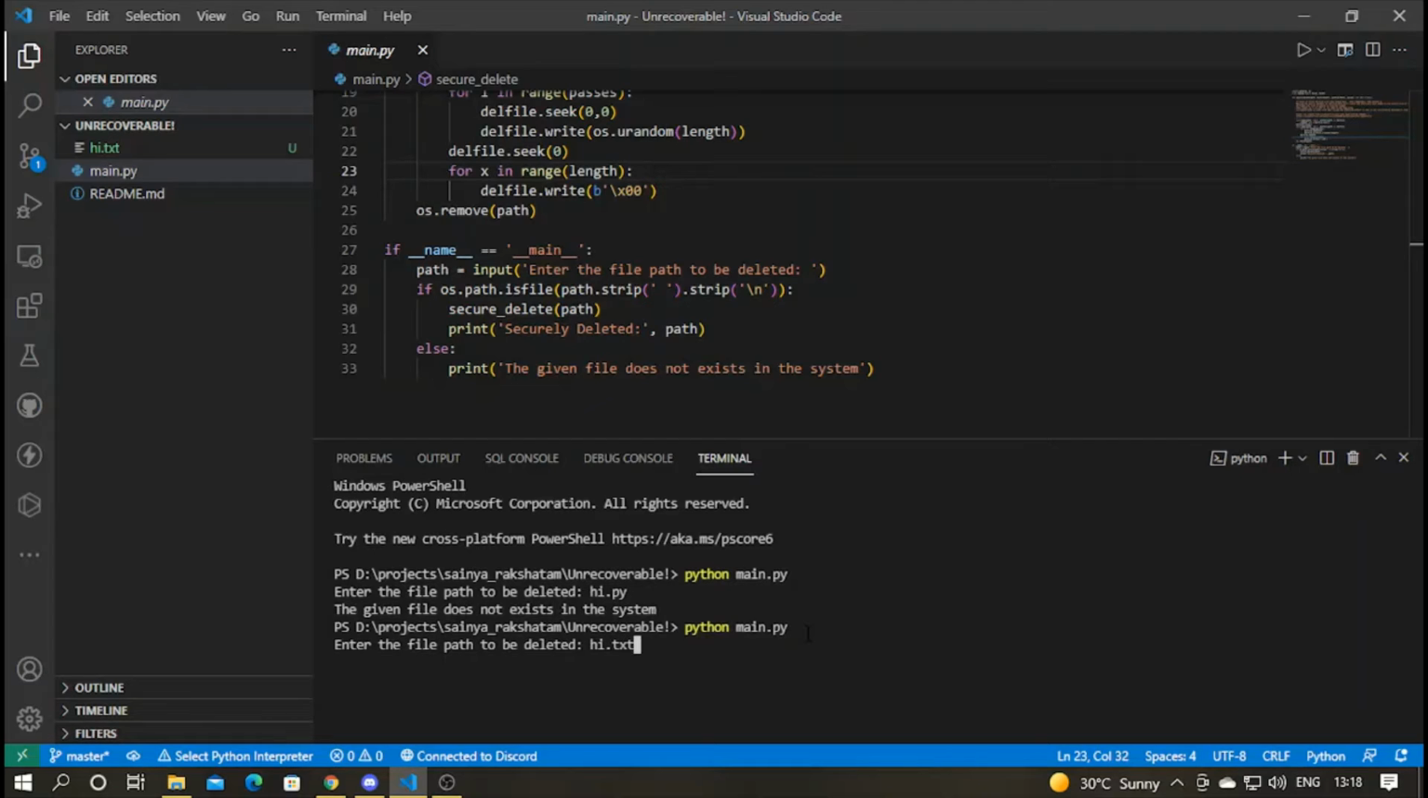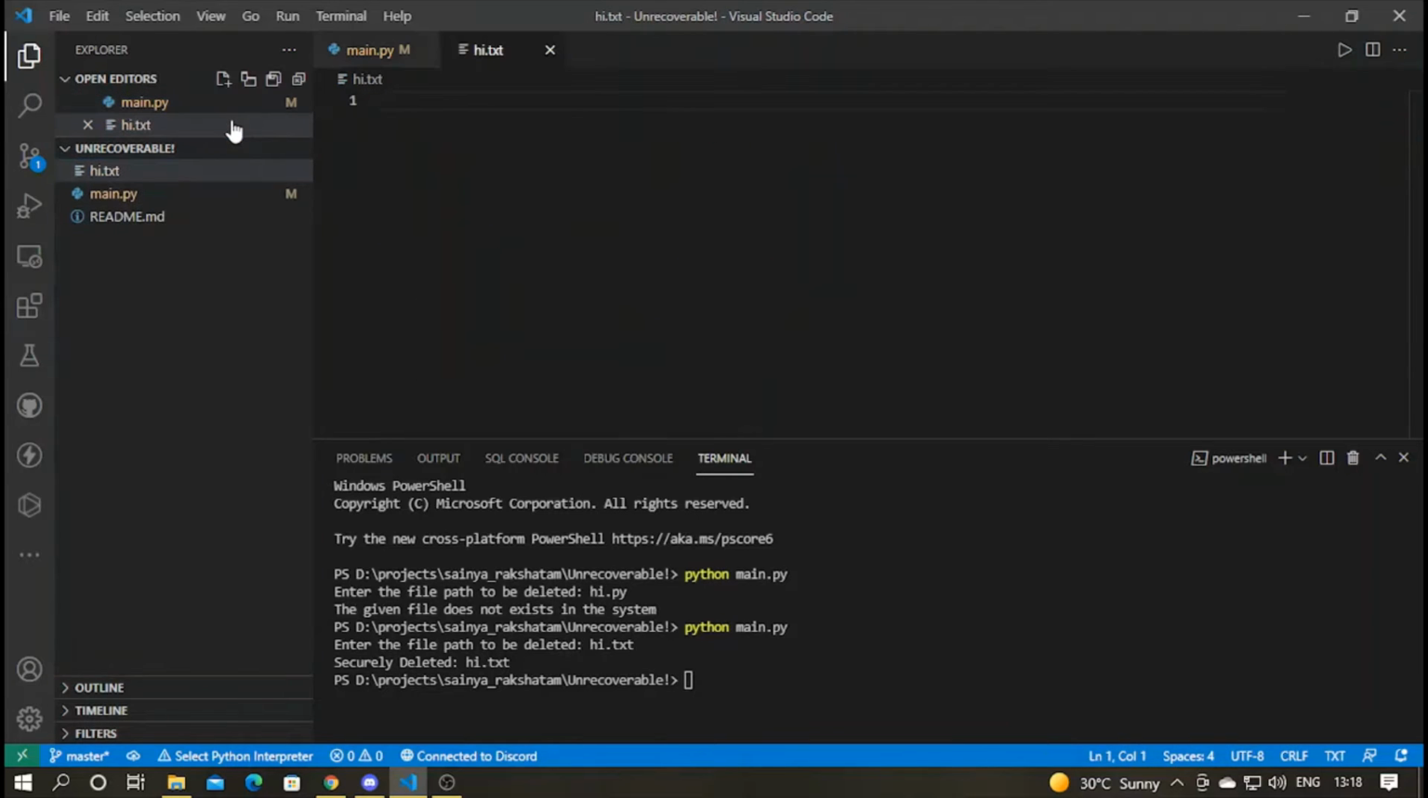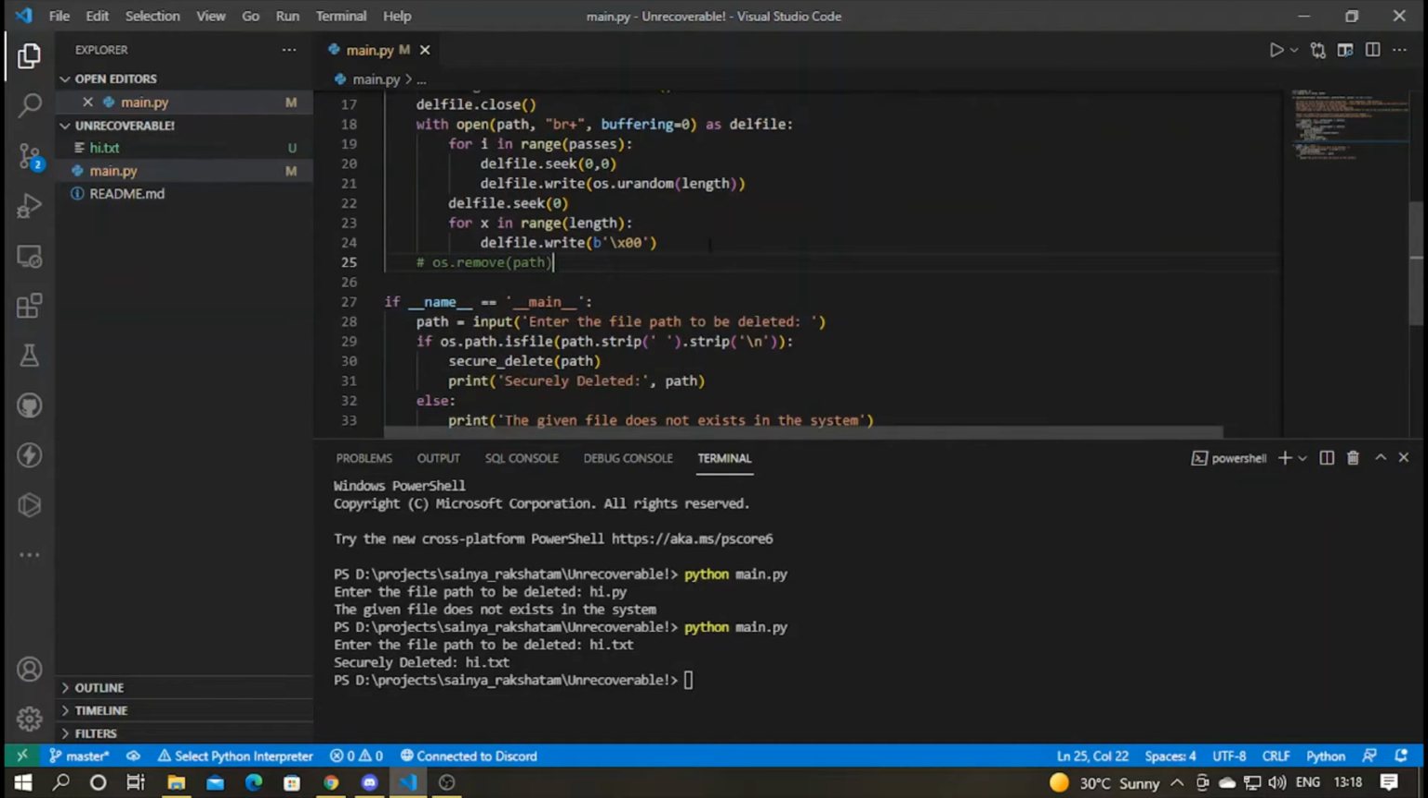Here I type hi.txt: securely deleted hi.txt. Let me comment this line and show you what it actually does to a file. I'll again create hi.txt and type "Dhruv is a good boy," and I'll close this for now. Since I have commented out os.remove, this file will remain, so I can show you what data overwriting I am doing right now.